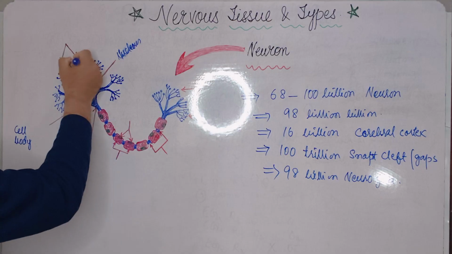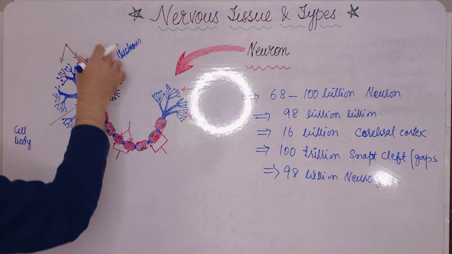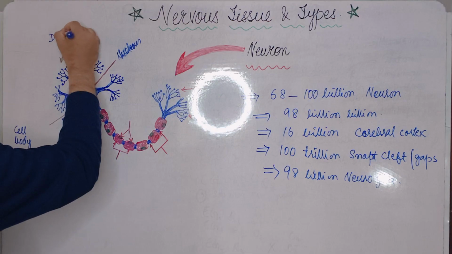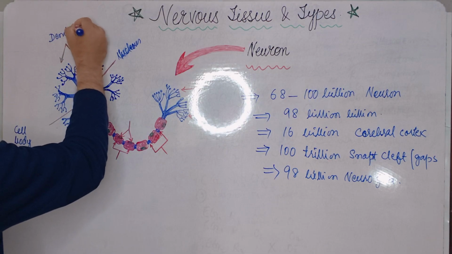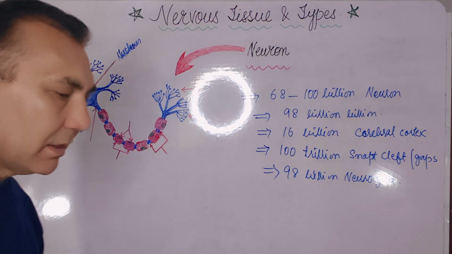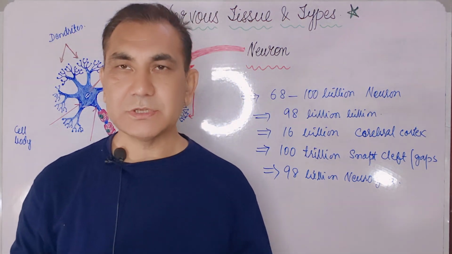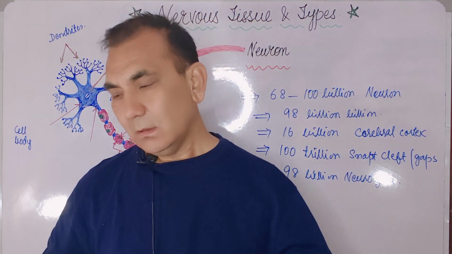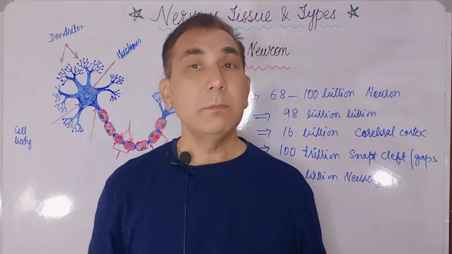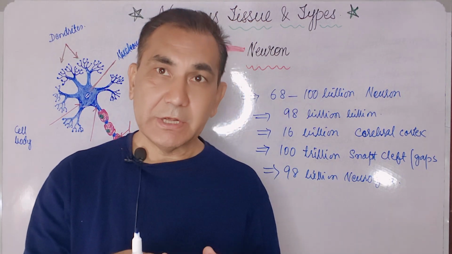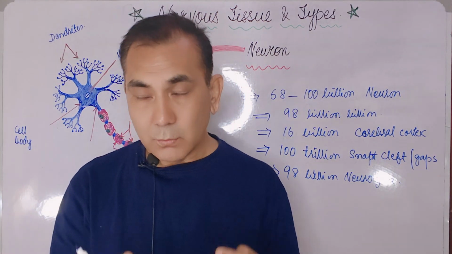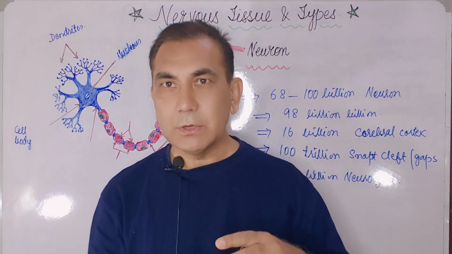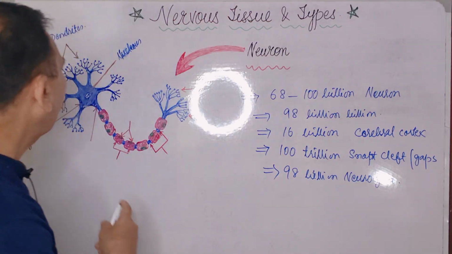And these are the finger-like structures which are looking around the cell body. They are called the dendrites. These dendrites are projections which are attached with other dendrites, or with muscles at the peripheral level, or with other neurons, to send the signal from one neuron to another.